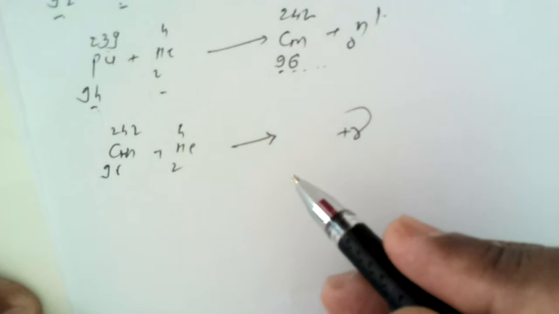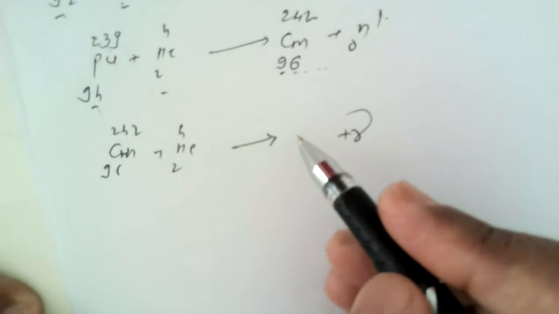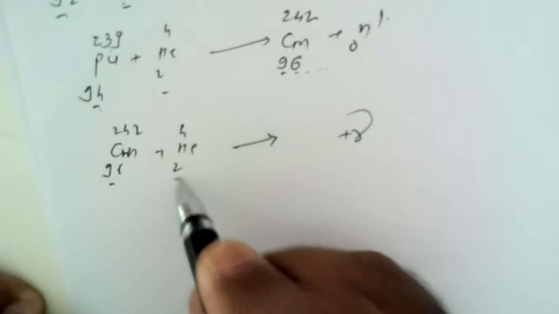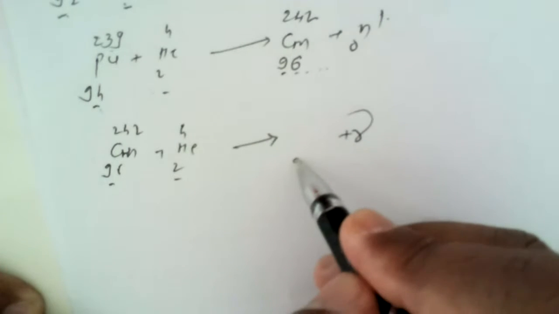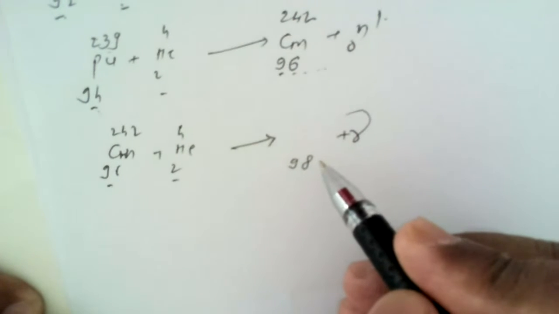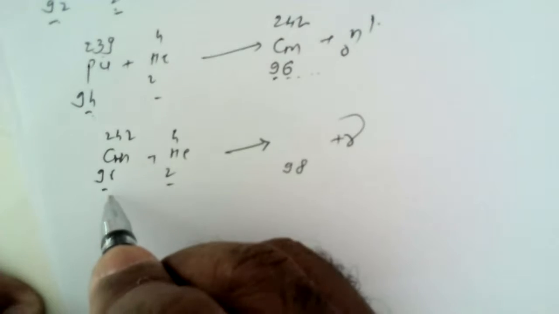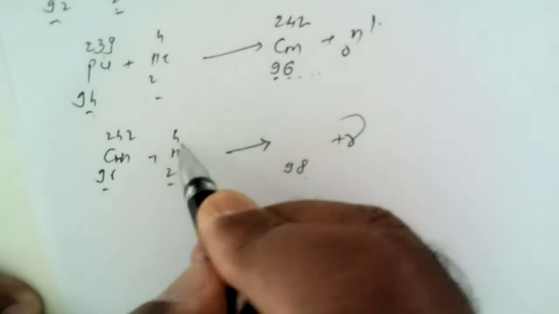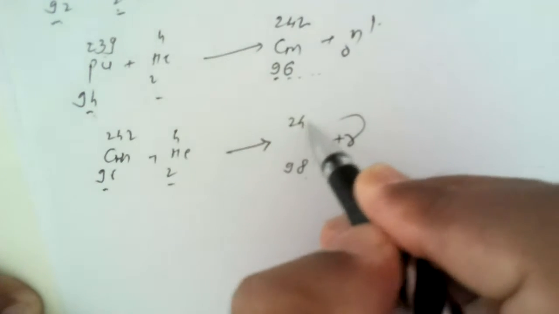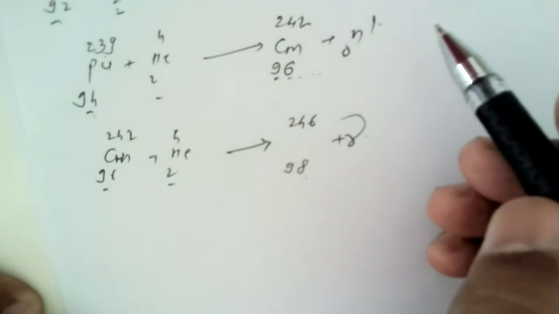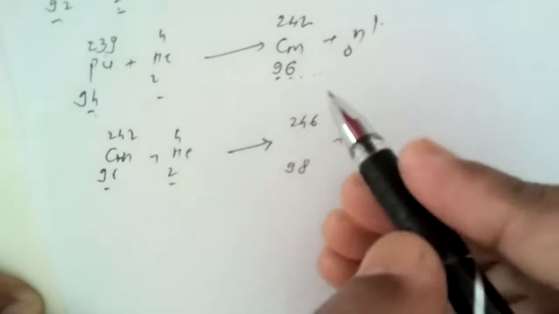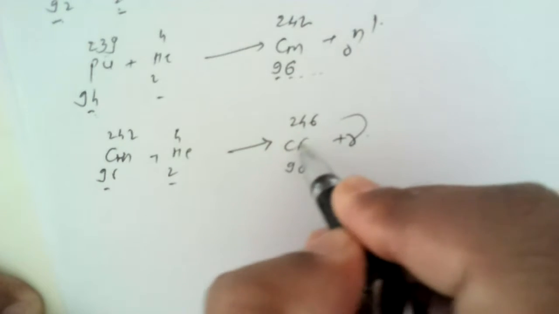First of all, 96 plus 2 is 98. I think you are writing in your notebook. 96 plus 2 is 98. 242 plus 4 is 246. No charge or mass is there, hence we write directly 242 plus 4 is 246. The atomic number 98 is of californium.